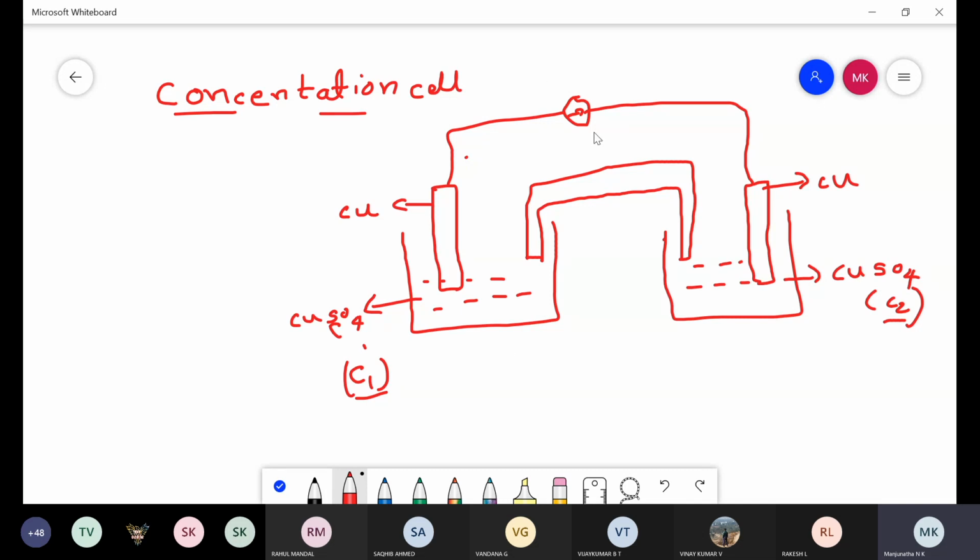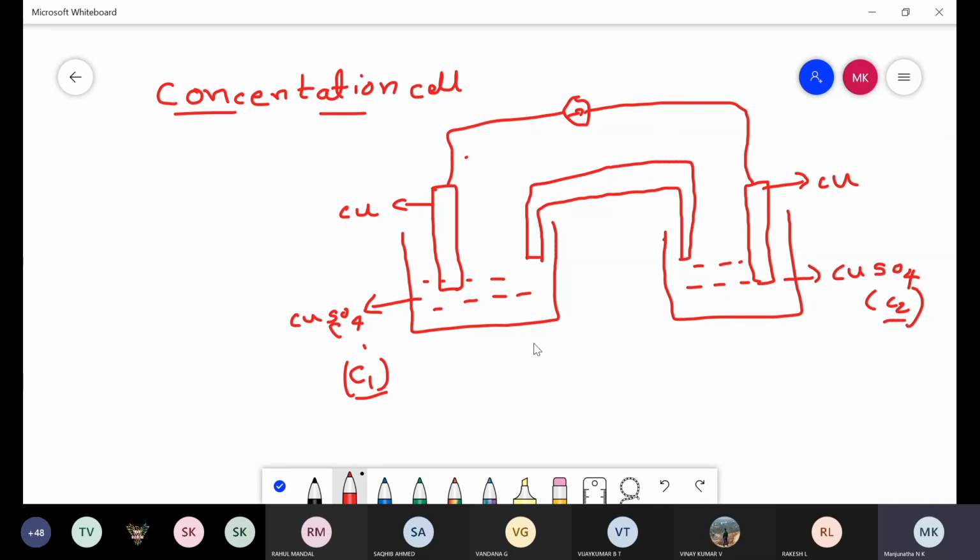You take any electrolyte concentration cell in which the electrode and electrolyte are made using the same metal, but there is a difference in the concentration of electrolyte. One electrolyte has one concentration, another electrolyte has another concentration. These types of concentration cells, having different concentrations of electrolyte but electrode and electrolyte made of the same metal, are called electrolyte concentration cells.